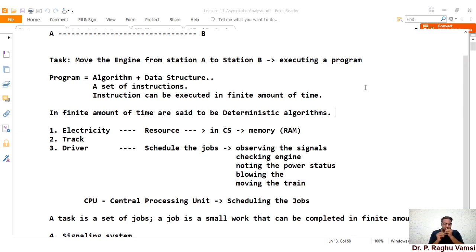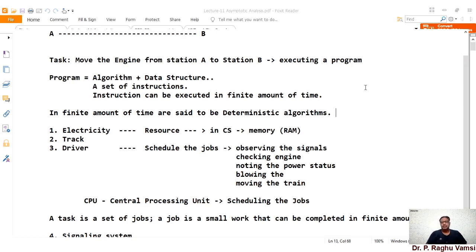We'll also see more algorithms in the coming lectures, where we have a particular task and try to divide the task so that the program completes within a finite amount of time and the output is obtained.